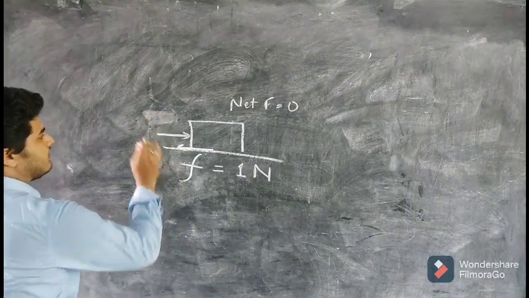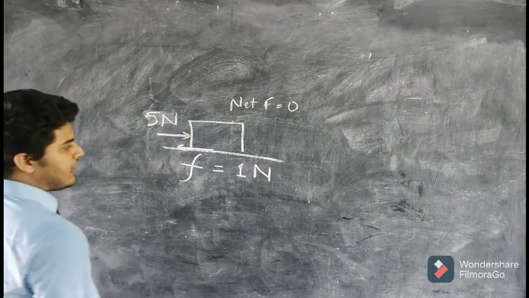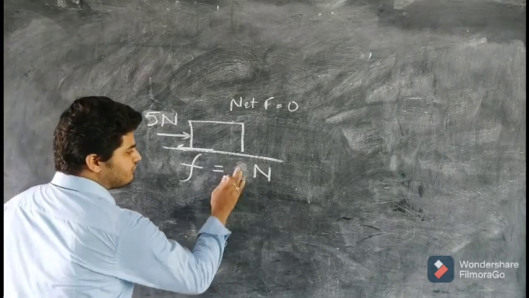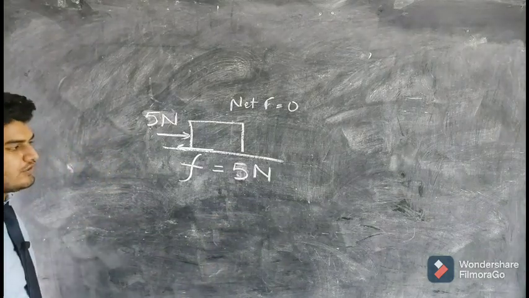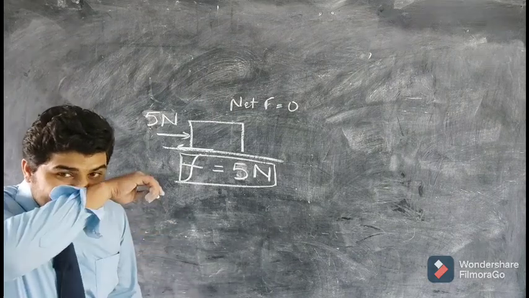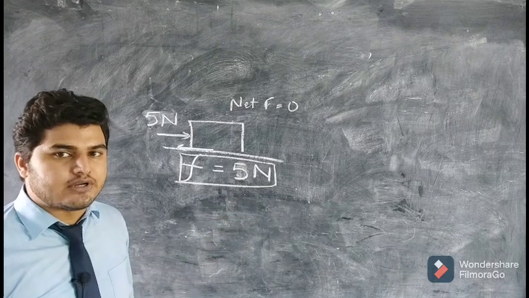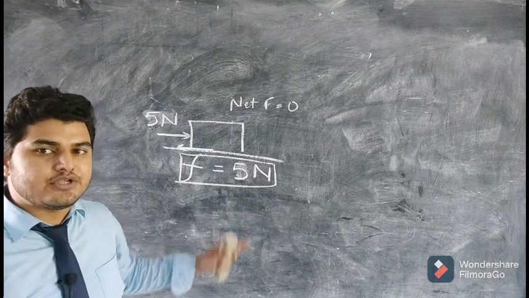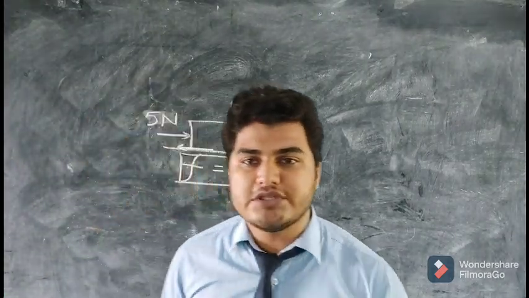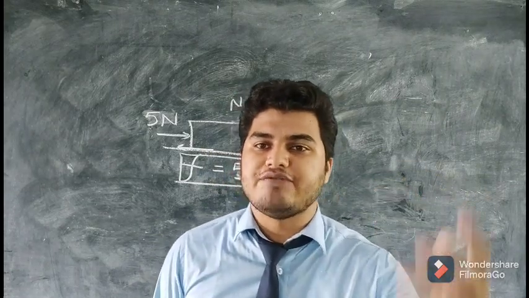Then when you ask the rat to apply the force, it applied 5 Newton of force, and at that time the block also didn't move. So the friction force must be how much? 5 Newton, which means that friction force has changed its value. From 1 Newton it has increased to 5 Newton. So this shows that friction can change its value, means that it is self-adjusting. That's why it is called that friction force is self-adjusting.